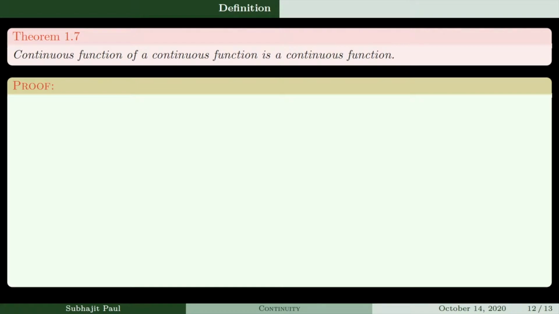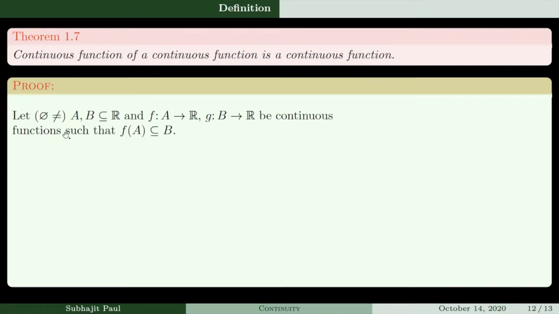The first line of proof will be the very formal statement, but for remembering, that is your statement. Continuous function of a continuous function is a continuous function. So this means composition of two continuous functions is again a continuous function. So let A, B be non-empty subsets of R, and f from A to R, g from B to R be continuous functions, such that the range of f is inside the domain of g. To define the composite function, you must have the range of the first applied function inside the domain of the second applied function.